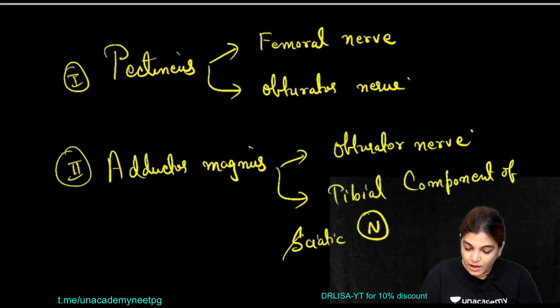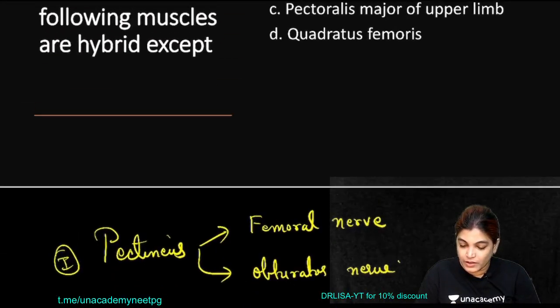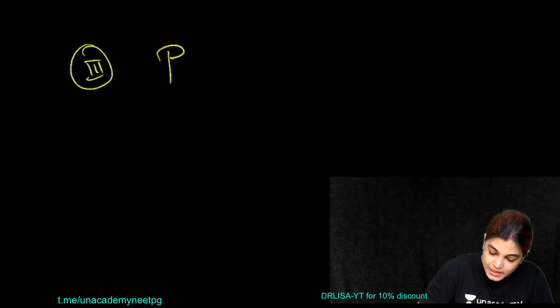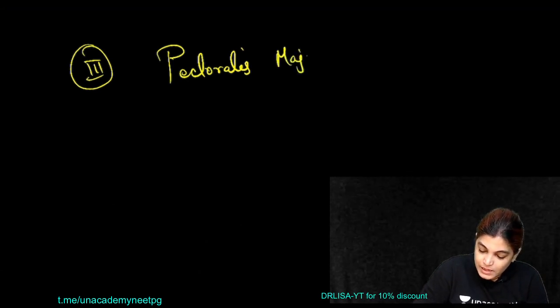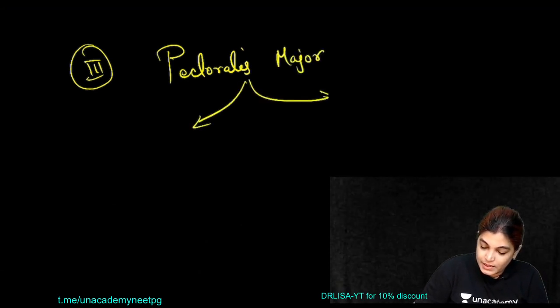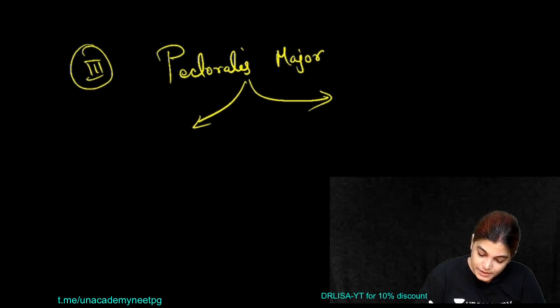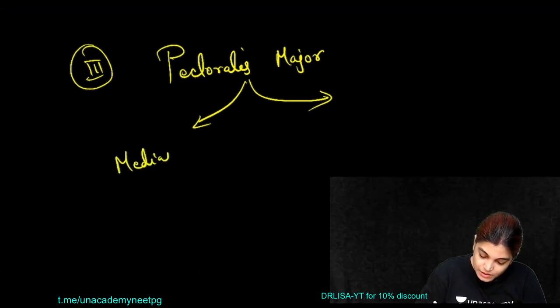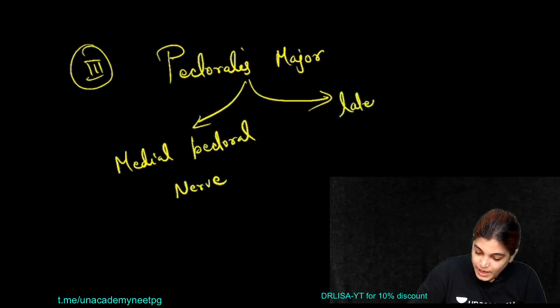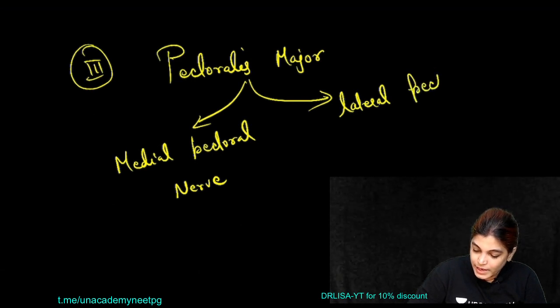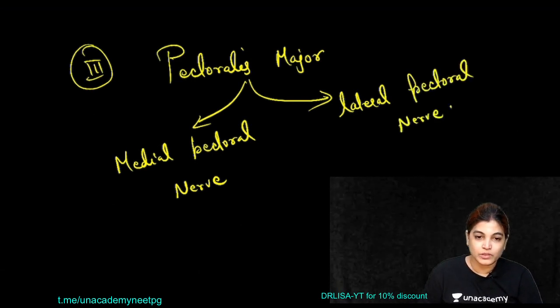Now the other options, pectoralis major and quadratus femoris. Pectoralis major is also an example of a hybrid muscle, because it gets innervation from 2 nerves, the medial and lateral pectoral nerves.